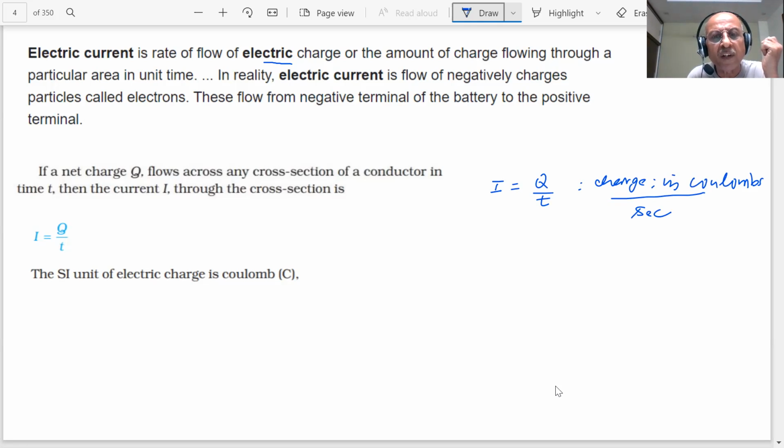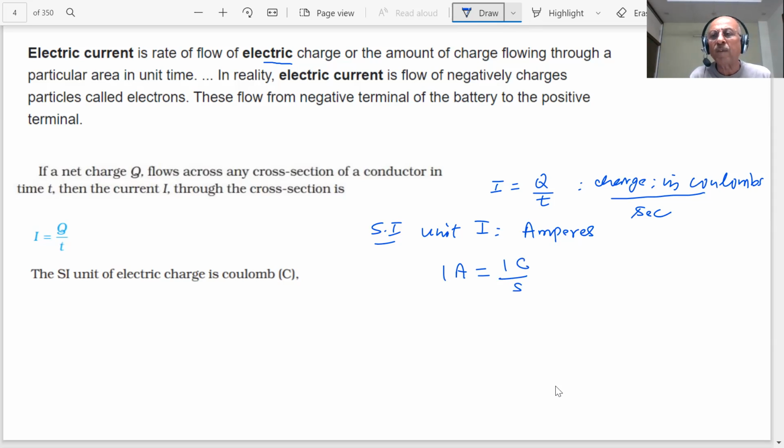The SI unit of current is what? Ampere, students. There is an instrument, the ammeter, with which we can also measure the amount of current flowing. So it is clear that 1 ampere is equal to 1 coulomb per second. When 1 coulomb of charge flows in 1 second, then we have 1 ampere of current.